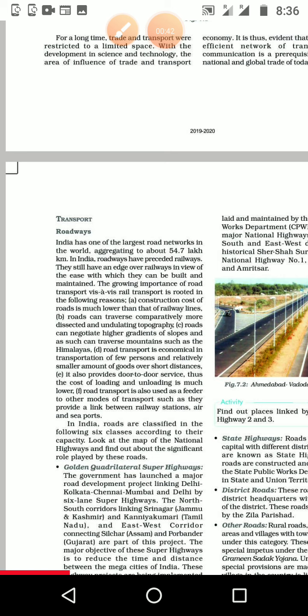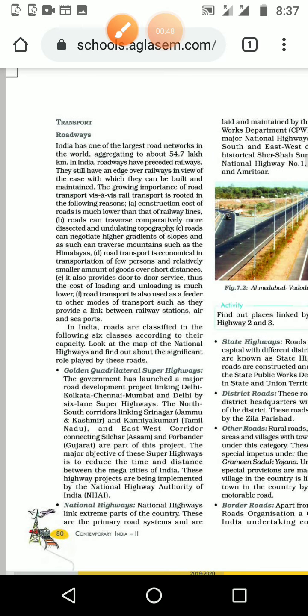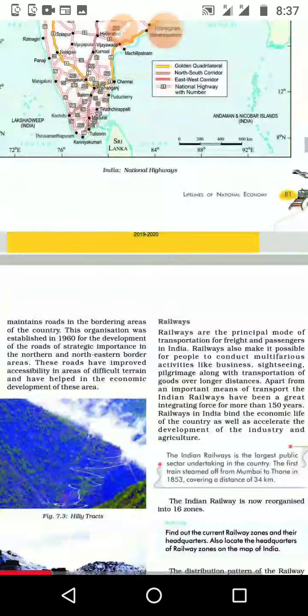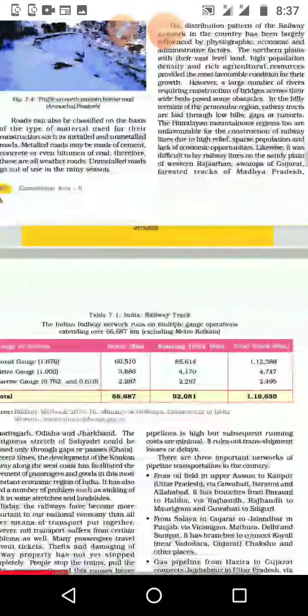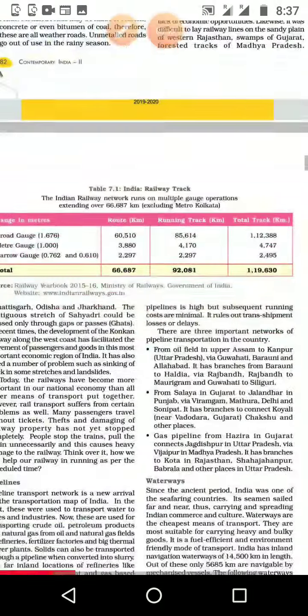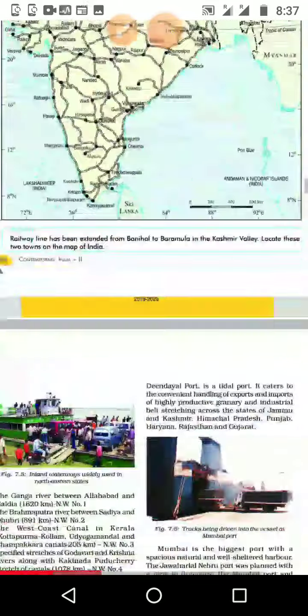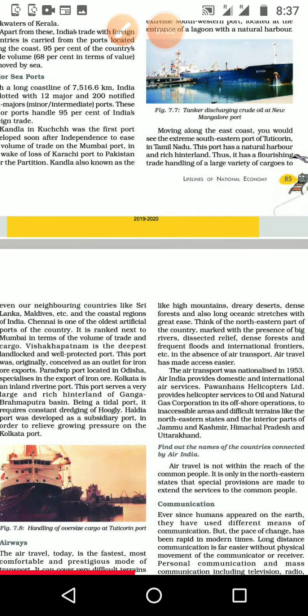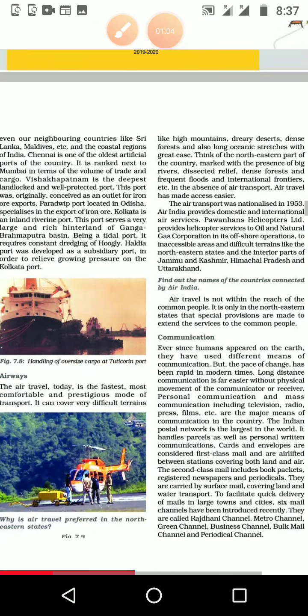In that we are going to see first transportation, and in transportation itself we want to see roadways, then railways, then pipelines, then waterways, then airways and seaports. All these things we want to study about our transportation.